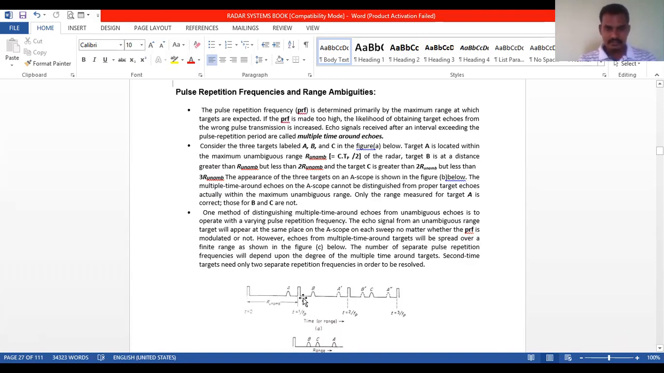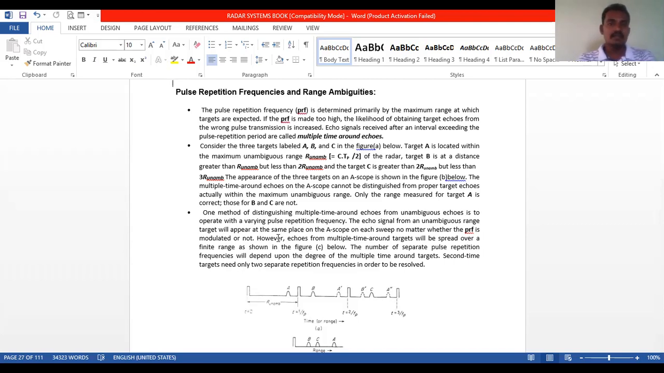Next it will start at the next pulse, that is t equal to 1 by Tp, that is the first pulse, and again it starts here, that is the second pulse, t equal to 2 by Tp. Again it starts here, that is t equal to 3 by Tp. So you will see how these pulses will form. We will see the pulse repetition frequency, that is PRF, is determined primarily by the maximum range